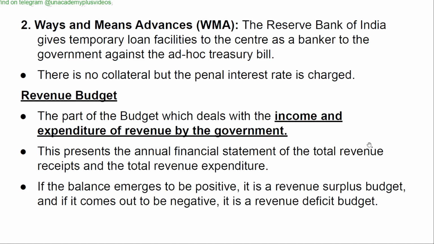2. Ways and means advances. The Reserve Bank of India gives temporary loan facilities to the center as a banker to the government against the ad hoc treasury bill. There is no collateral, but the penal interest rate is charged.